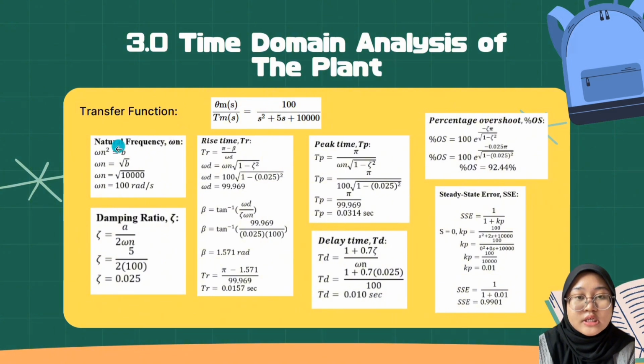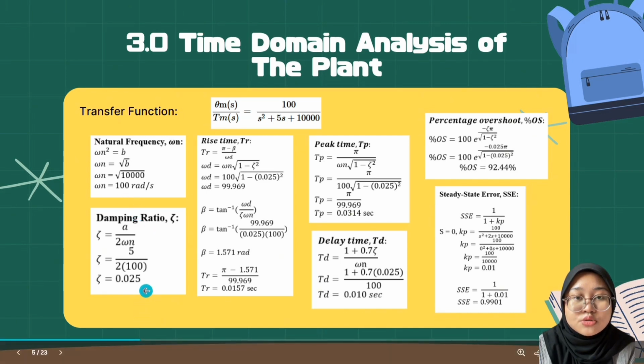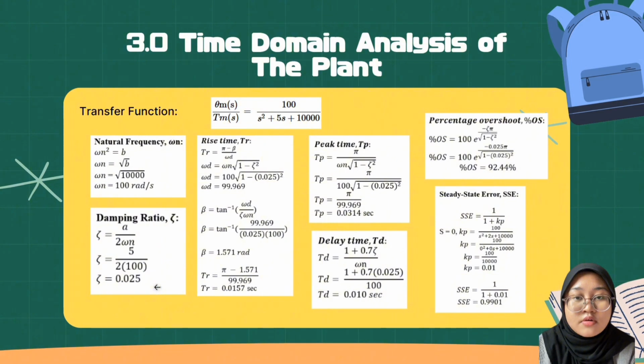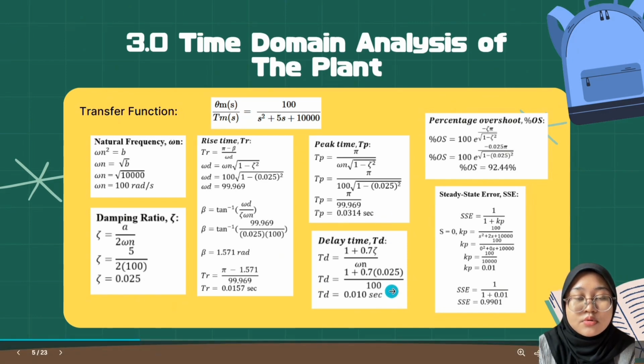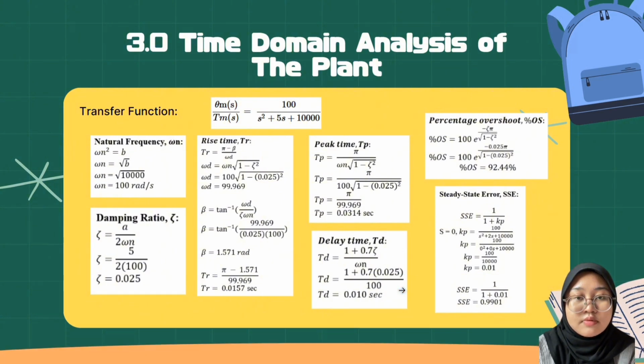Firstly, the natural frequency is calculated as omega n equal to 100 radian per second. The damping ratio calculation is 0.025, which shows the system is underdamped. From this, we can derive other key performance parameters. The rise time is 0.0157 seconds, showing how fast the response can rise to 90% of its final value. The peak time is 0.0314 seconds, which is when the first peak occurs. Next, the delay time is 0.01 seconds, the time to reach 50% of its final value.